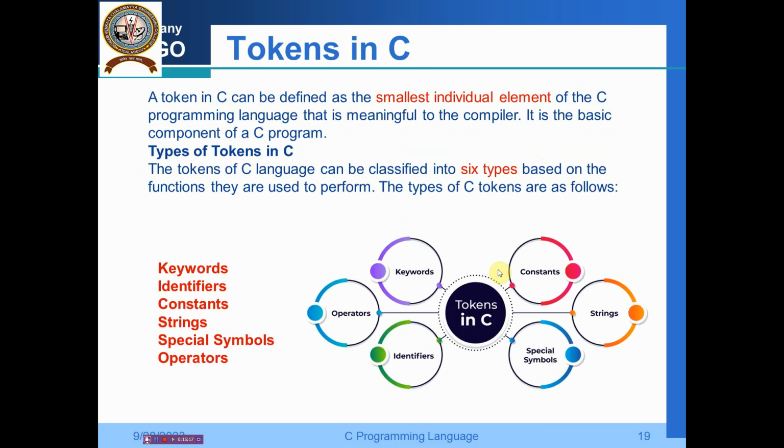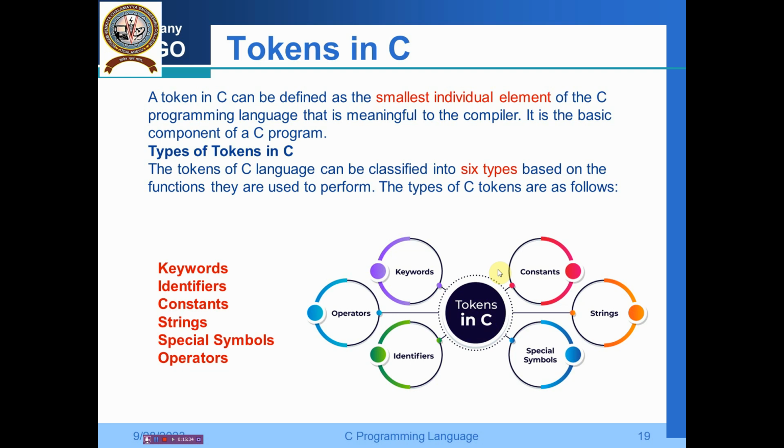Then the most important part we are going to cover is the tokens in C. A token in C can be defined as the smallest individual element of the C programming language that is meaningful to the compiler, and it is a basic component of a C program.